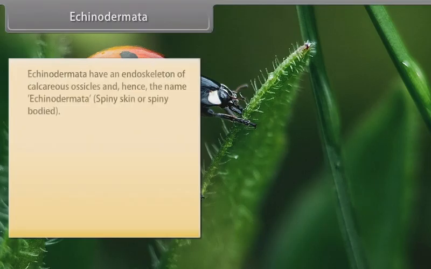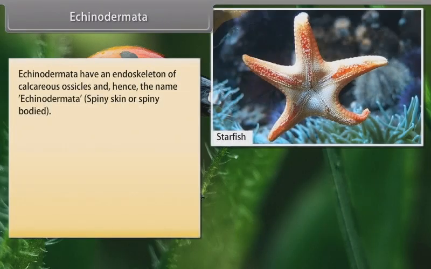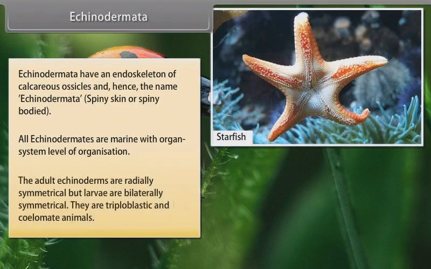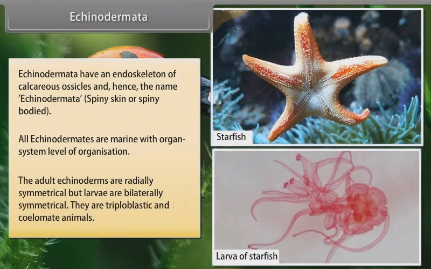Echinodermata. Echinodermata have an endoskeleton of calcareous ossicles and hence the name Echinodermata, which means spiny skin or spiny bodied. All echinoderms are marine with organ system level of organization. The adult echinoderms are radially symmetrical, but larvae are bilaterally symmetrical.